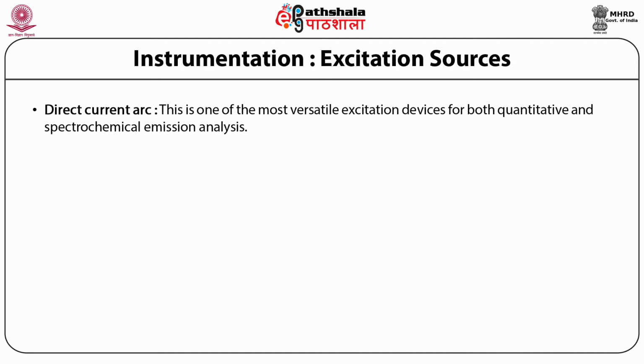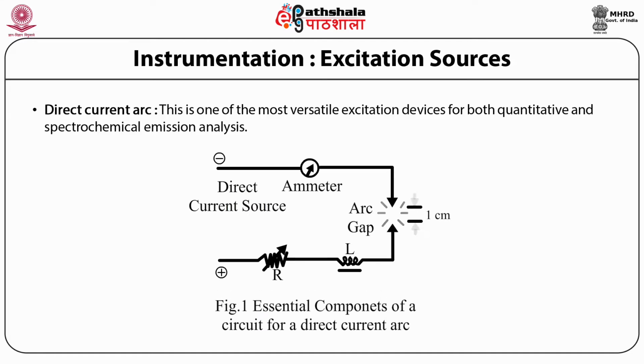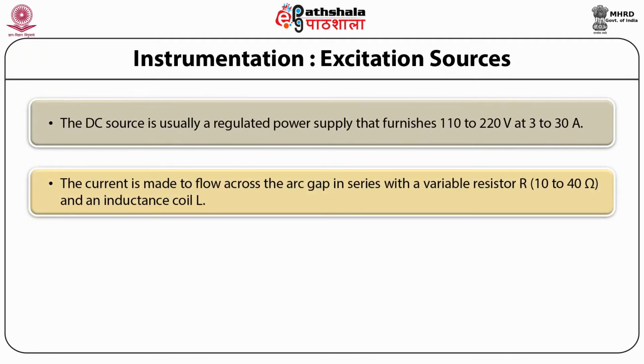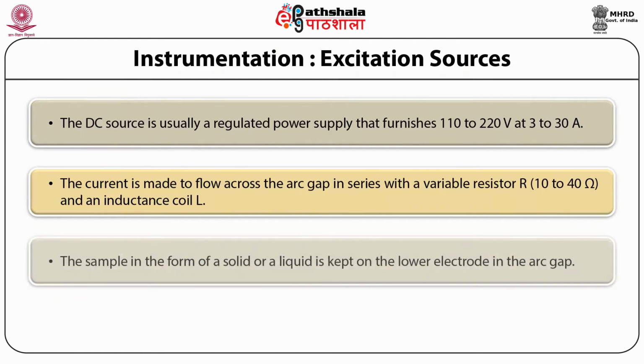This is one of the most versatile excitation devices for both quantitative and spectrochemical emission analysis. The figure shows the essential components of a circuit for a direct current arc. The DC source is usually a regulated power supply that furnishes 110 to 120 volts at 3 to 30 amperes. Then the current is made to flow across the arc gap in series with a variable resistor R and an inductance coil L. The sample, in the form of a solid or a liquid, is placed on the lower electrode in the arc gap.